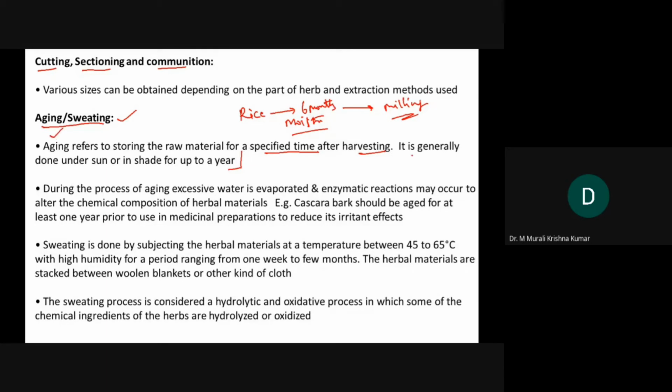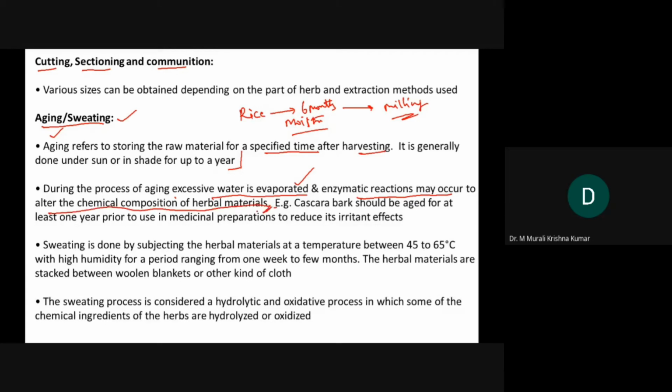It is also done to some of the herbs so that it helps in attaining appropriate chemical constituency. During this process of aging, excess water is evaporated. Enzymatic reactions may occur to alter the chemical composition of the herbal material.